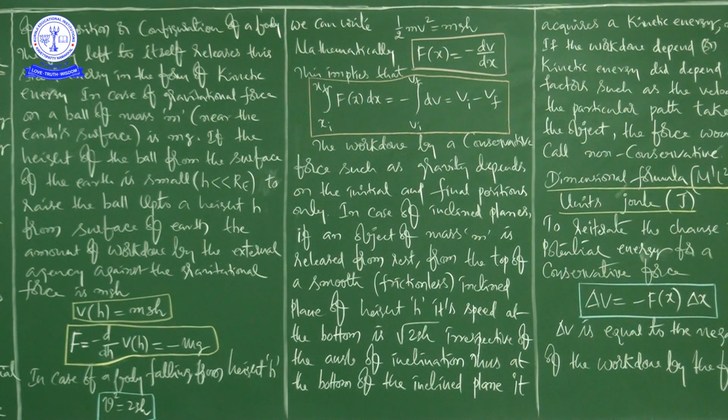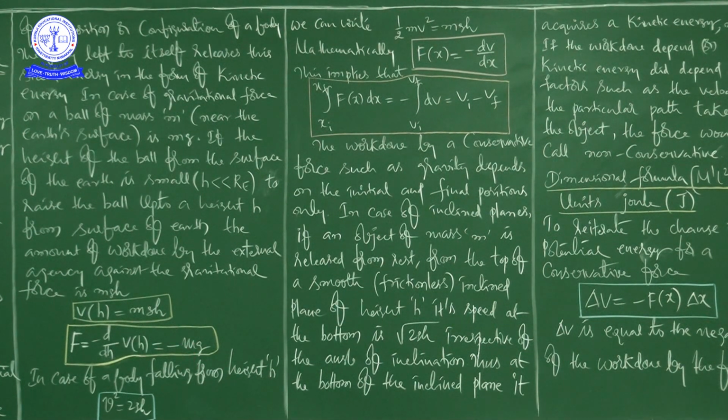Afterwards, if h is taken as a variable, because you can change the height now, it is easily seen that the gravitational force equals the negative of the derivative of gravitational potential with respect to h. So you can write that F is equal to minus d by dh of V of h, which is equal to minus mg.